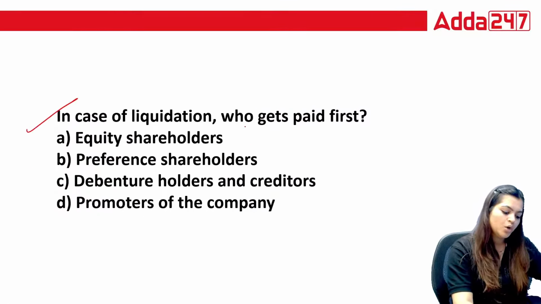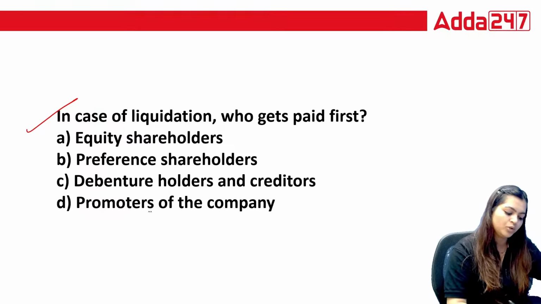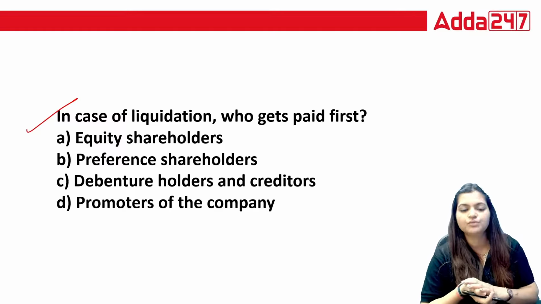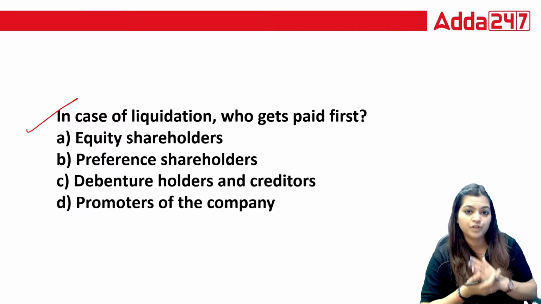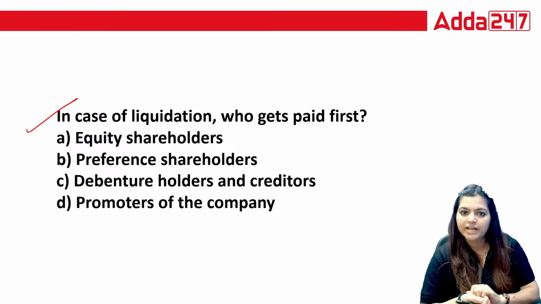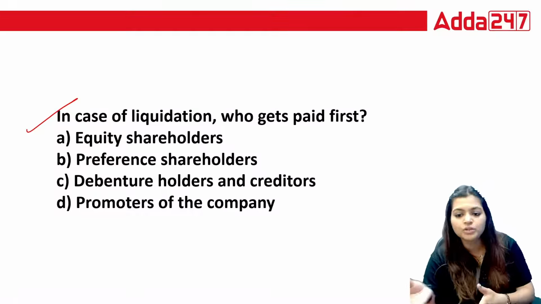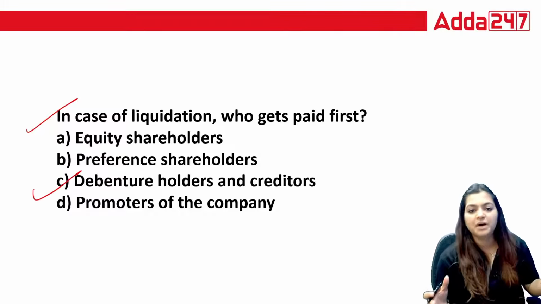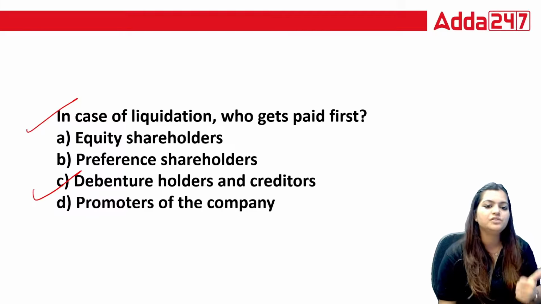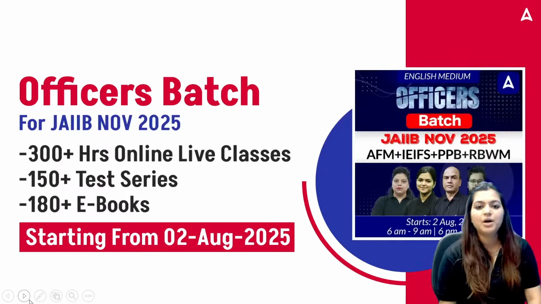In case of liquidation, who gets paid first? Equity shareholders, preference shareholders, debenture holders and creditors, or promoters of the company? See, suppose I started my business and now I am not able to continue it. The first thing I will do is pay my creditors, first the bank loan. Before retaining my own amount, before giving to preference shareholders or promoters, firstly I will pay the outside parties, the third parties, like debenture holders, creditors, banks. So at the time of liquidation, debenture holders and creditors get paid first. So this is about your YTM unit.